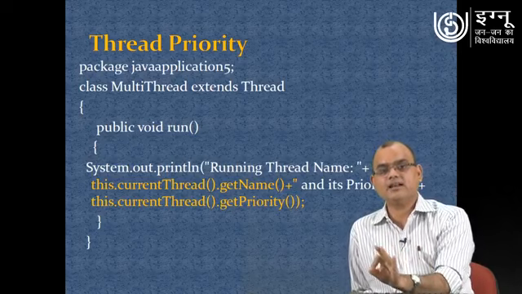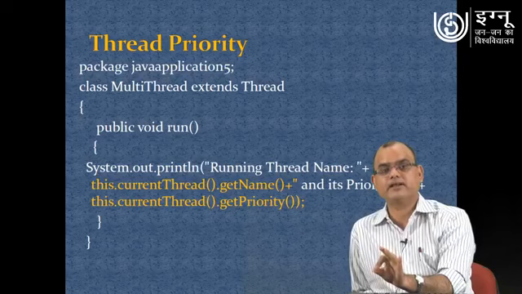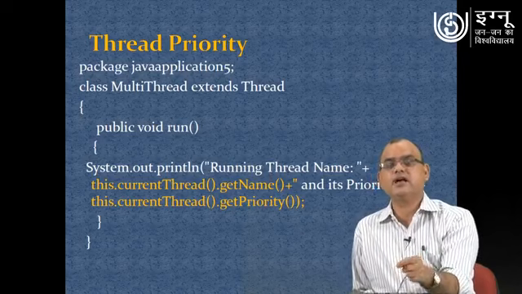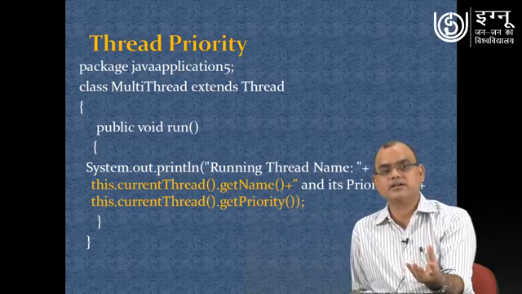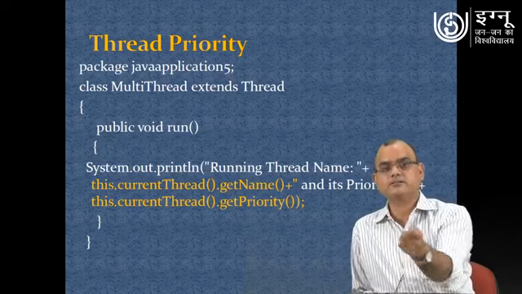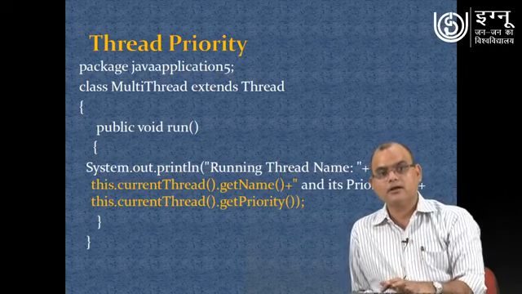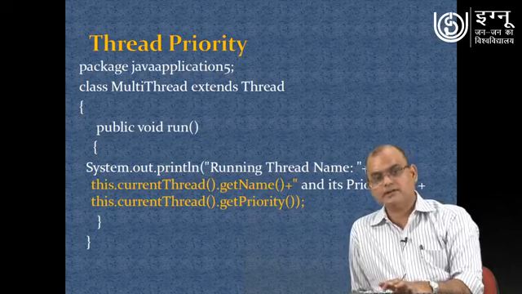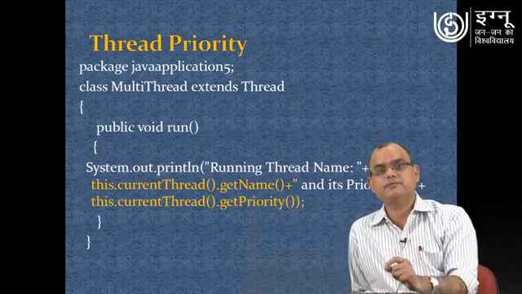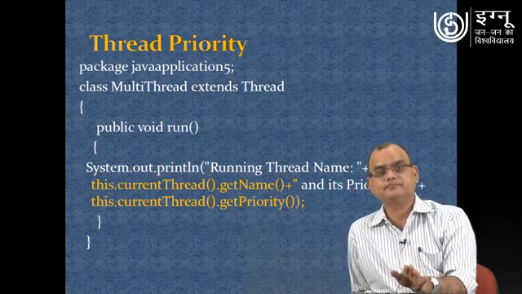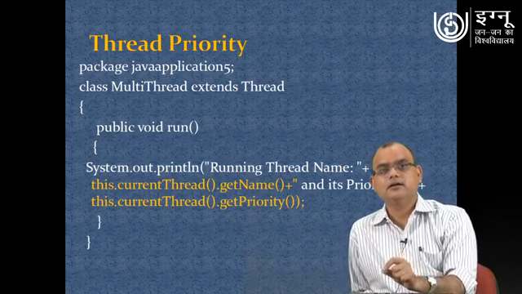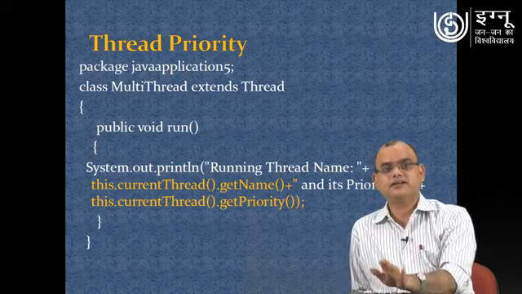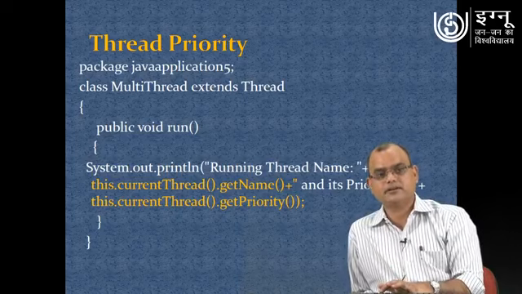As you know, this represents the current object. So whatever object is currently under execution, for that object this method will be displaying the content which is given inside, the name of the thread and the priority of that thread.